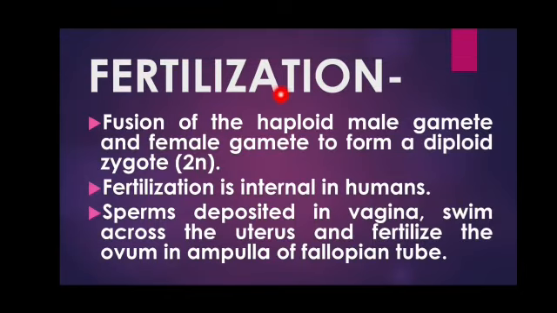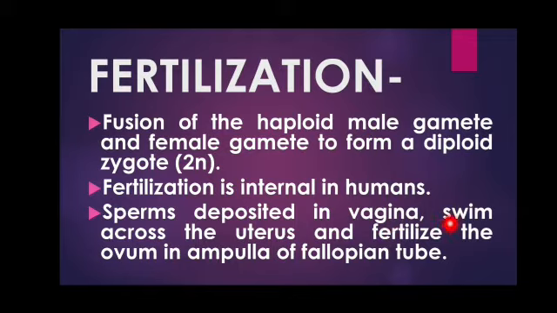So what is fertilization? It is the fusion of a haploid male gamete with the female gamete, and it leads to the formation of a diploid zygote. Next, fertilization is internal in humans because it occurs inside the female body, and that is called internal fertilization. In this, first the sperms are deposited in the vagina of the female reproductive tract.